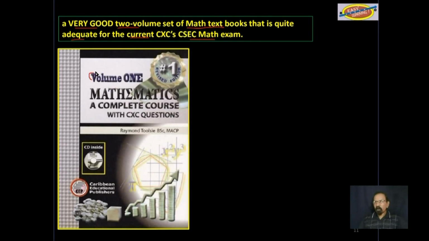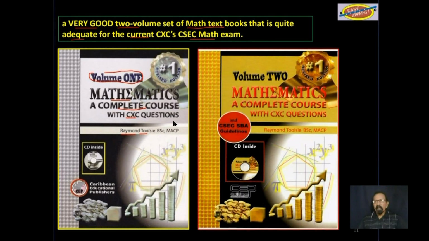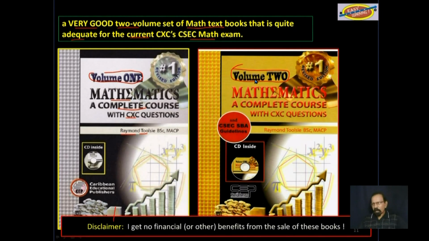This is a picture of volume 1, Mathematics, a Complete Course with CXC Questions by Raymond Toolsie. And this is a picture of volume 2. Another disclaimer: I get no financial or other benefits from the sale of these books.